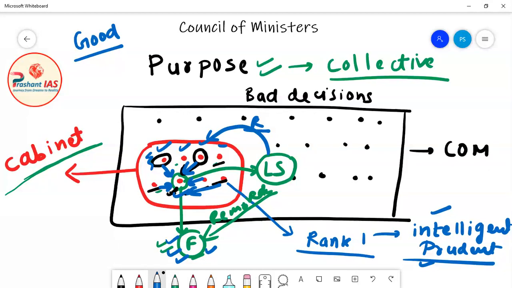This is a very deep meaning, and when you write this in mains, you will definitely fetch extra marks. You will have an edge over other competitors. The collective responsibility of the Council of Ministers ensures good decision making in the country. If all the ministers are collectively responsible, then all these intelligent persons will give their good suggestions, and the country will get good policy and good decisions.